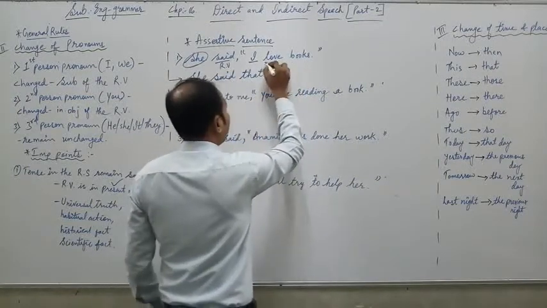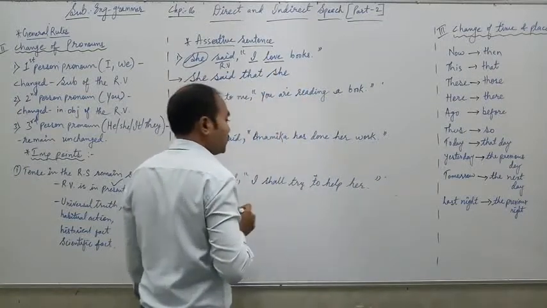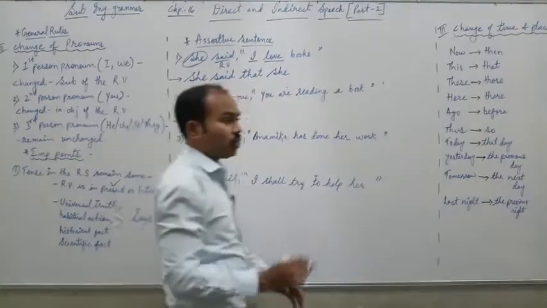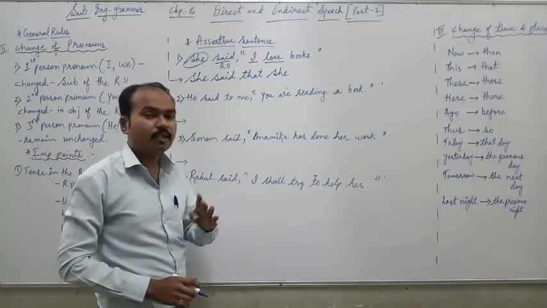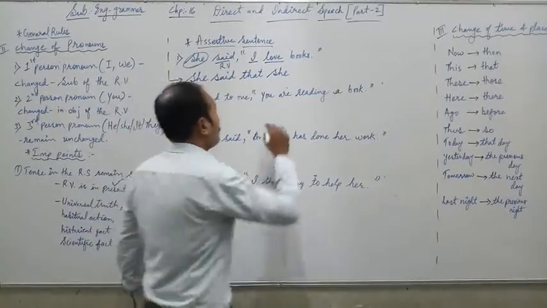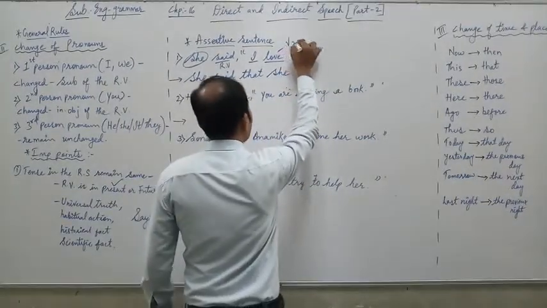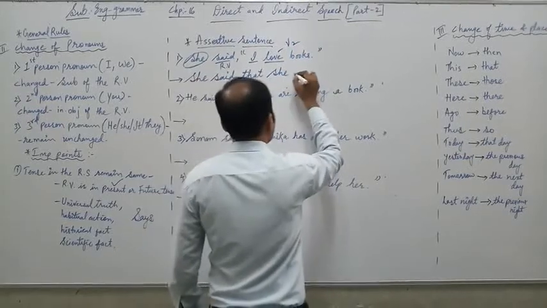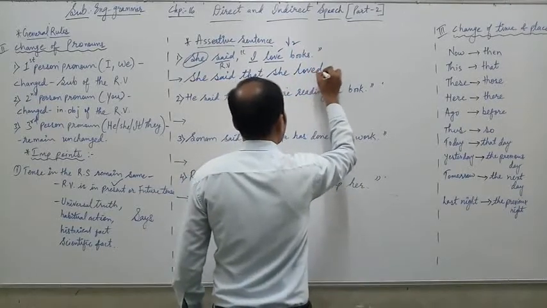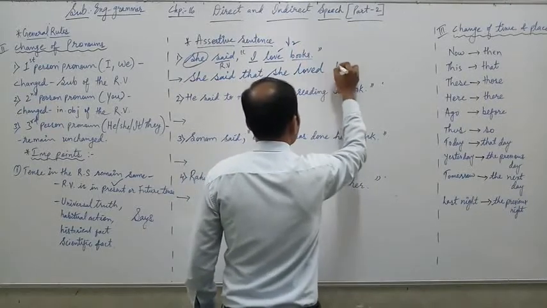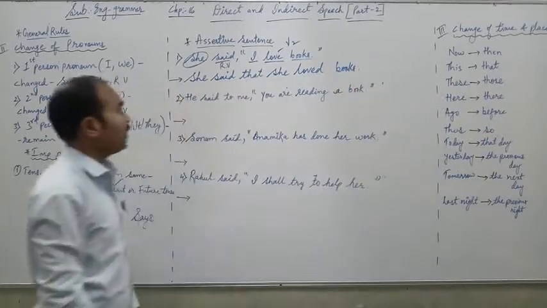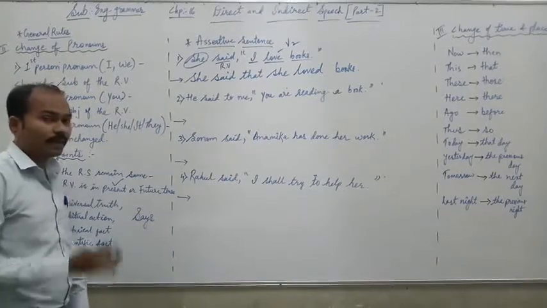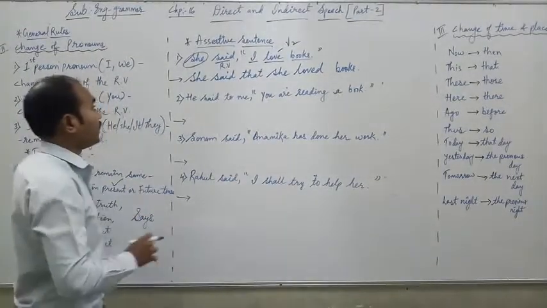"Love" is in which form? Simple present form. So according to the rules of the tense, we change simple present into simple past. So we have to write the V2 form here. She said that she loved, and finally, books. Full stop. In this way you have to change a sentence from direct to indirect speech.